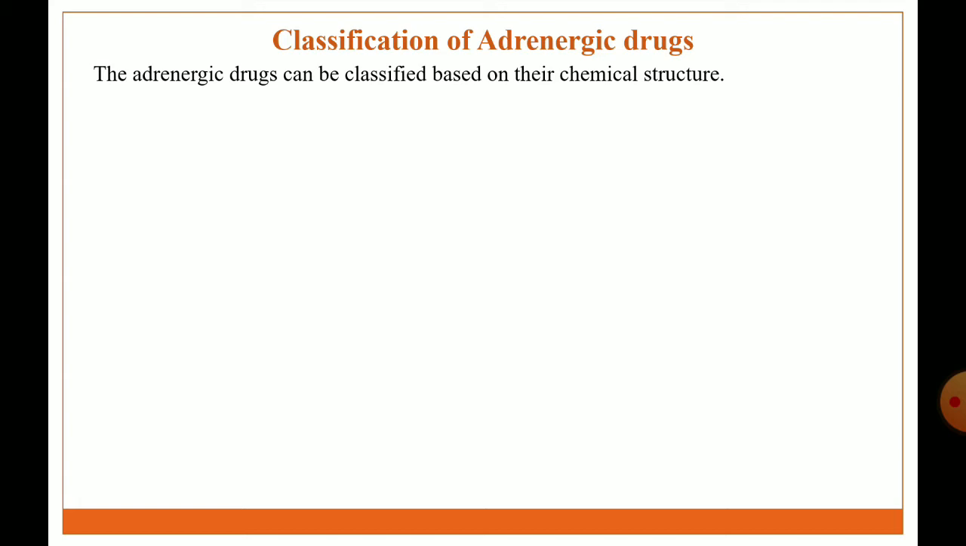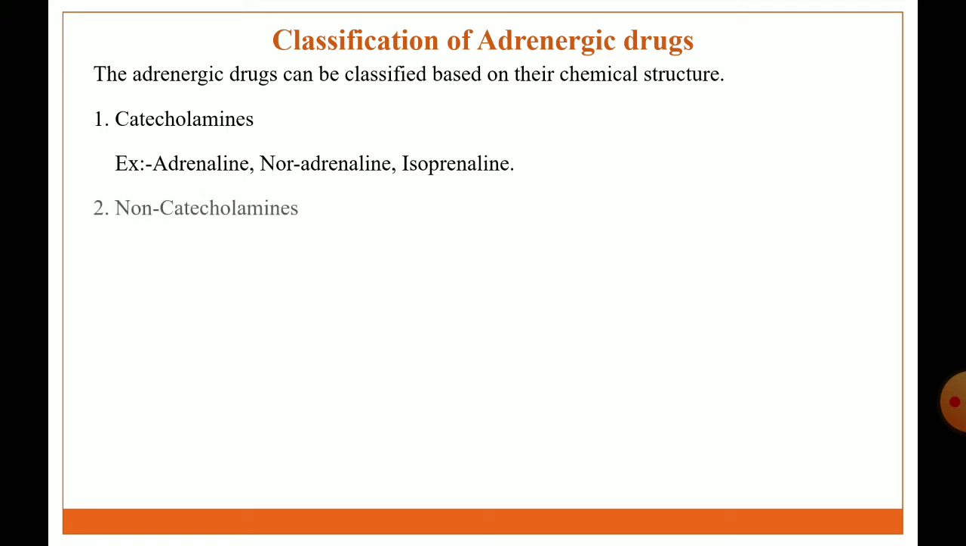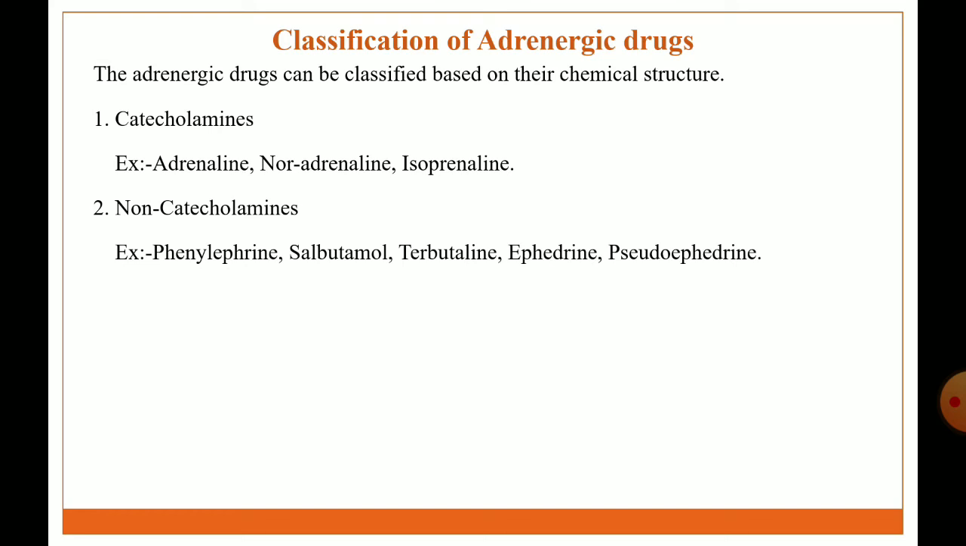Classification of adrenergic drugs. Adrenergic drugs can be classified based on their chemical structure. First class is catecholamine derivatives. Examples: adrenaline, noradrenaline, isoprenaline. Second class is non-catecholamine derivatives. Examples: phenylephrine, salbutamol, terbutaline, ephedrine and pseudoephedrine. Then imidazoline derivatives. Examples: naphazoline, tetrahydrozoline.